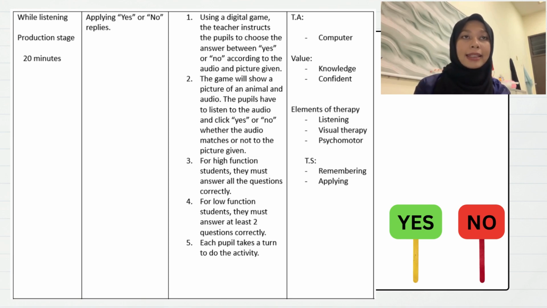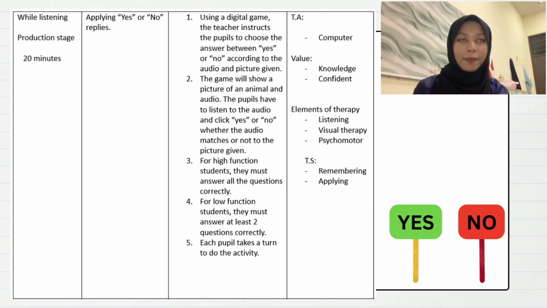Next is value. The value for this activity is knowledge and confidence, as the students have to gain their confidence to answer the question based on what they have learned in the previous stage.